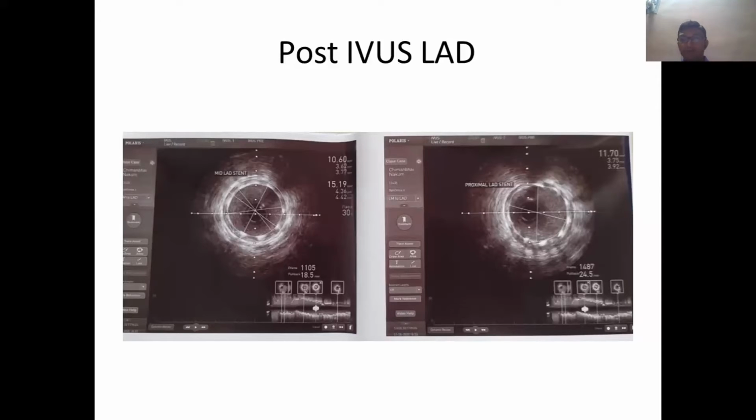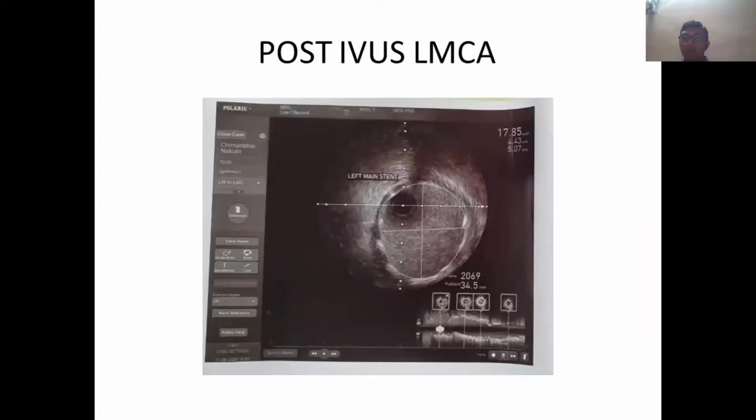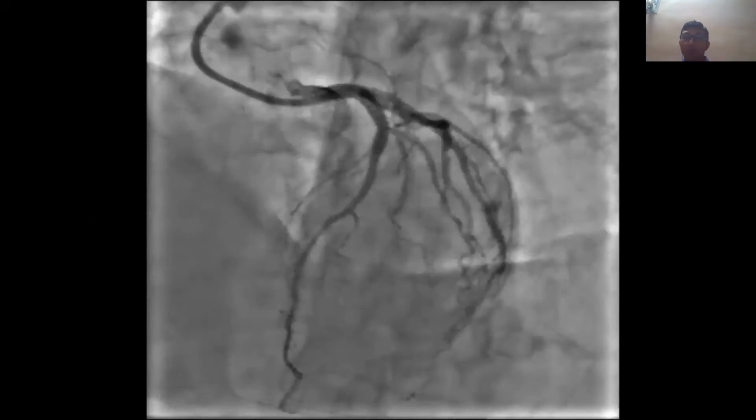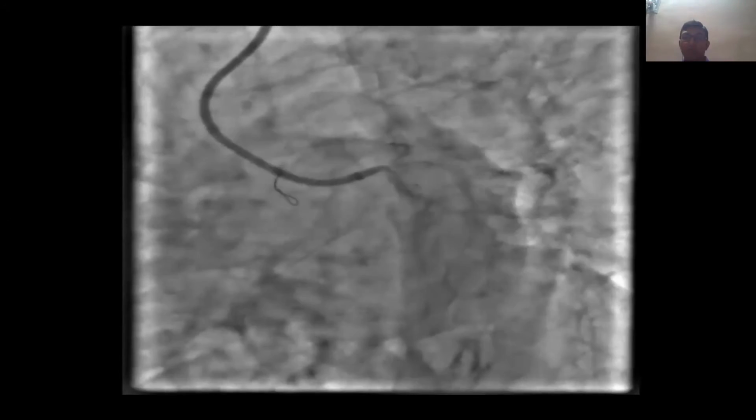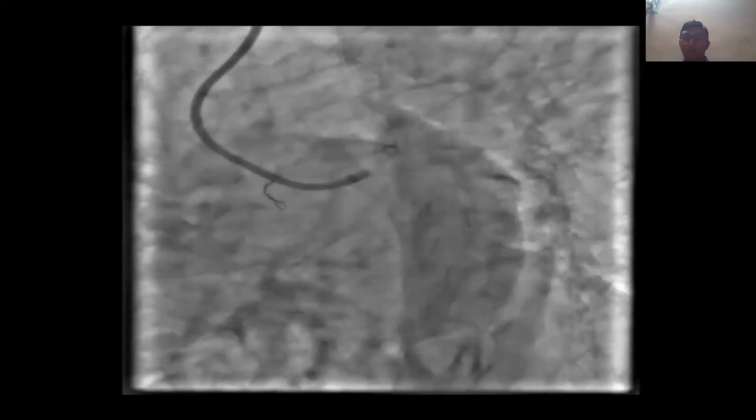And we did LM also. Here we can see that LM is around a 5 mm vessel, a large stem. So we did post dilatation in the LM with a 5 by 8 mm NC balloon up to 12 to 14 atmospheres. So this was the last cranial images final shoot, and this is the caudal imaging.